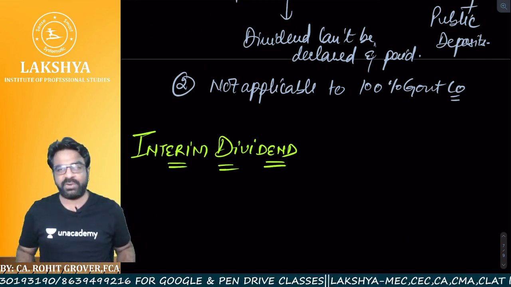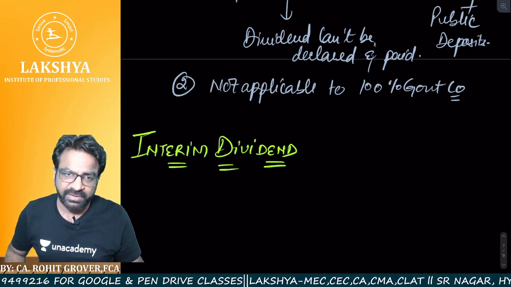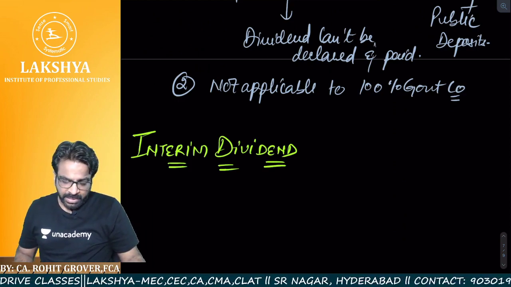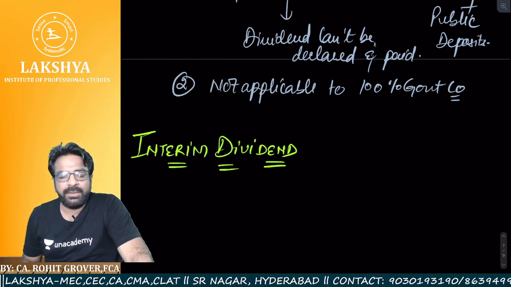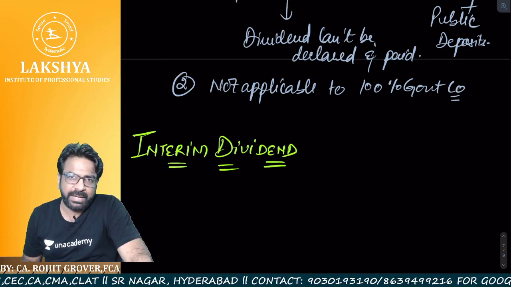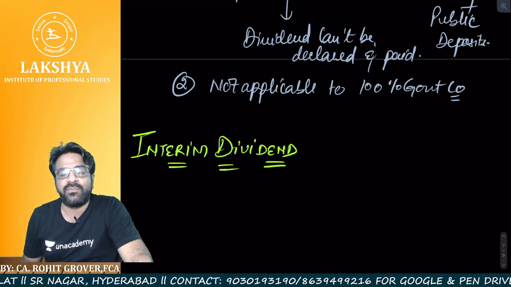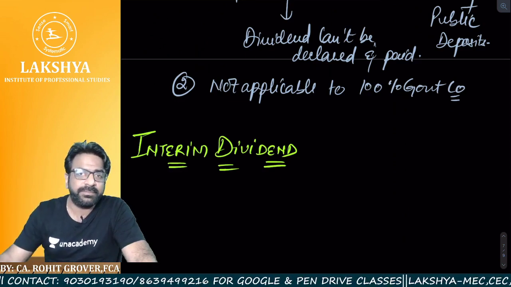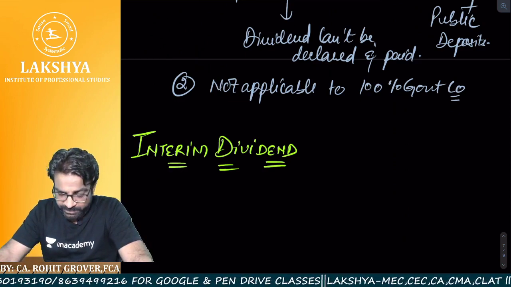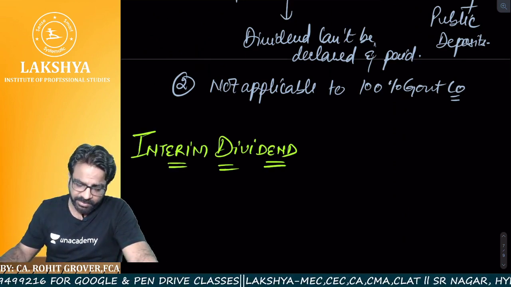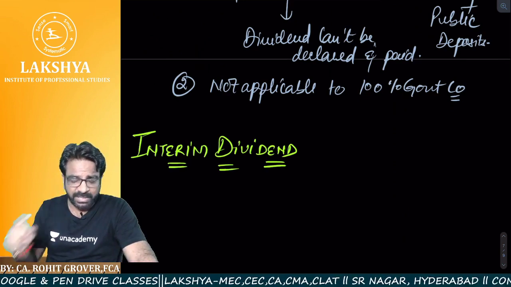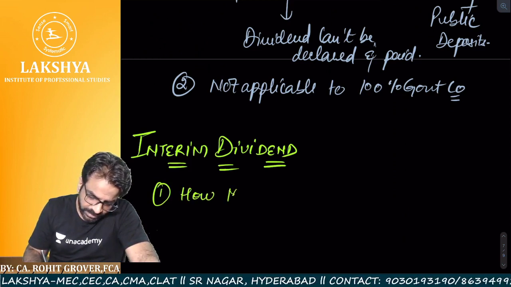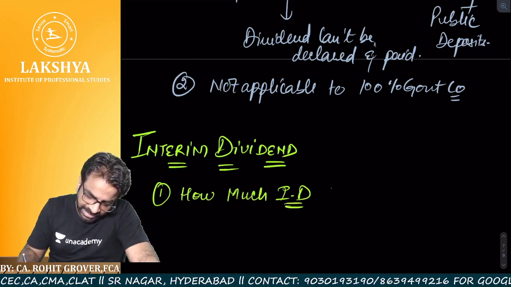Now listen, what is interim dividend? First of all, is it part of the definition of dividend? Yes, dividend includes interim dividend. That is what is written in section 2 subsection 35. Sir, what is interim dividend? Now listen to this. Interim dividend is a dividend which is both declared and recommended by the board of directors. It can be revoked at any point of time, and it is declared between the two AGMs. Just now we have done that in the differences above, right? I'm not here to tell you what you mean by interim dividend. I'm here to tell you that there is one special provision relating to interim dividend which you need to understand. Point number one, first of all, sir, how much interim dividend can be declared?